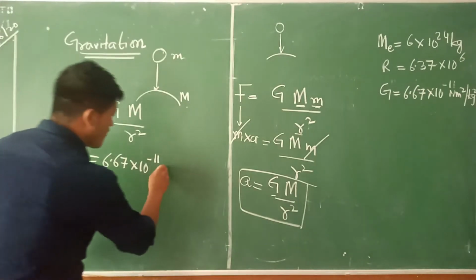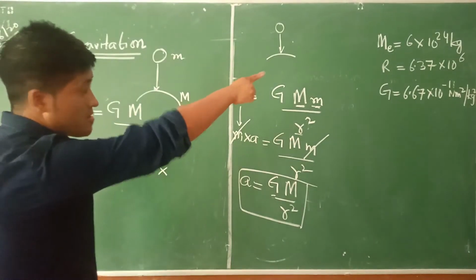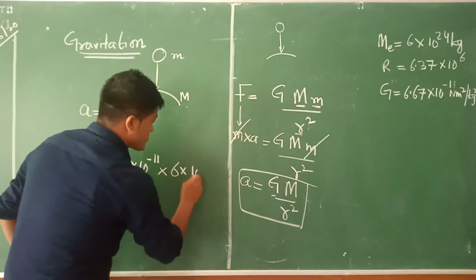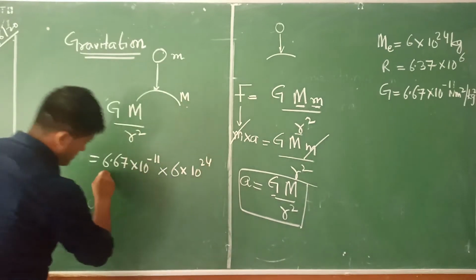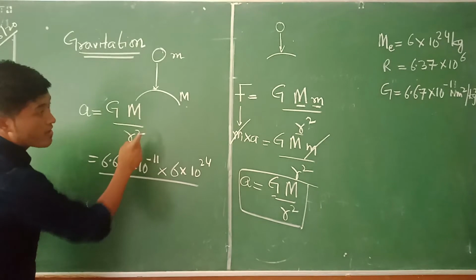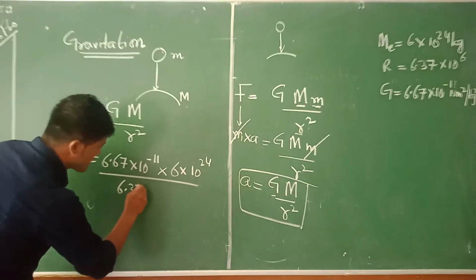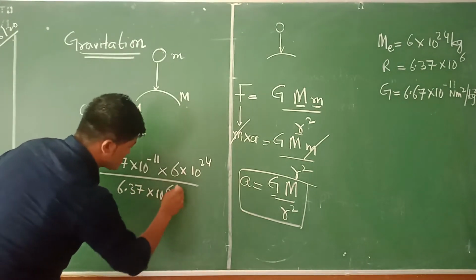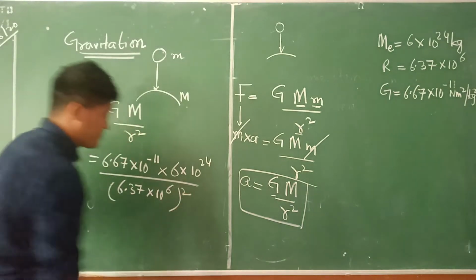What about the value of mass? 6 into 10 raised to 24, divided by... What is the value of R here? Value of R is 6.37 into 10 raised to 6. That is whole square here.